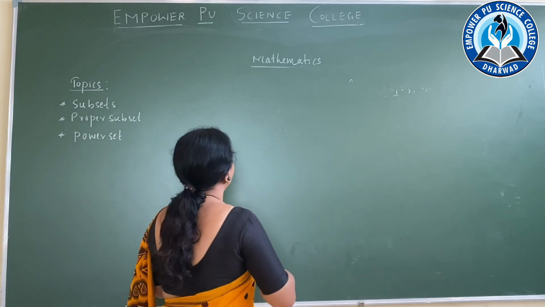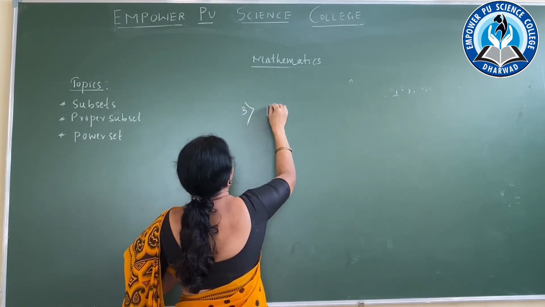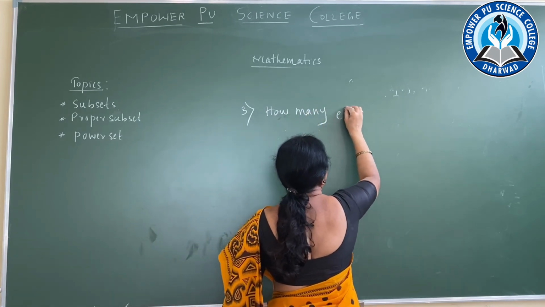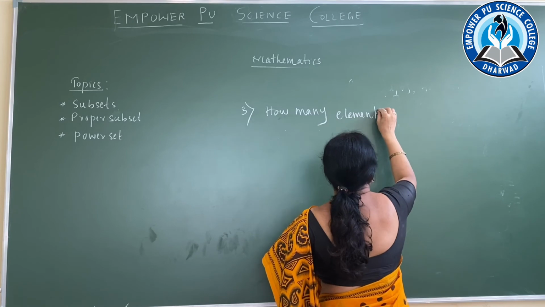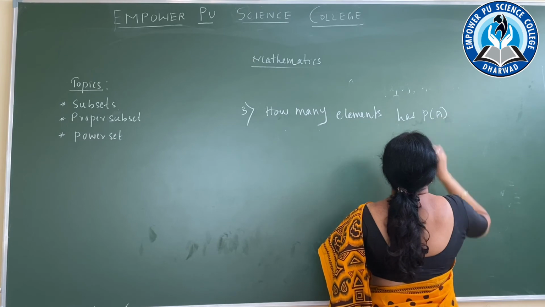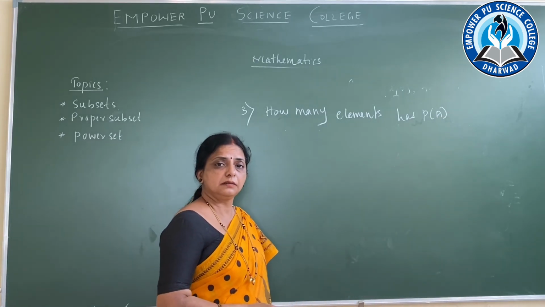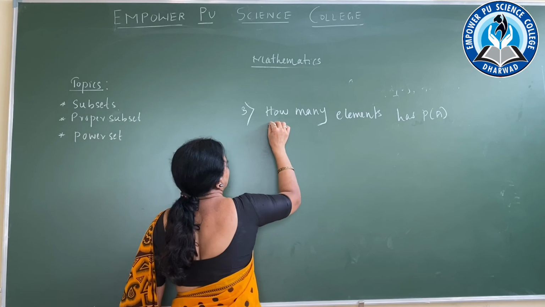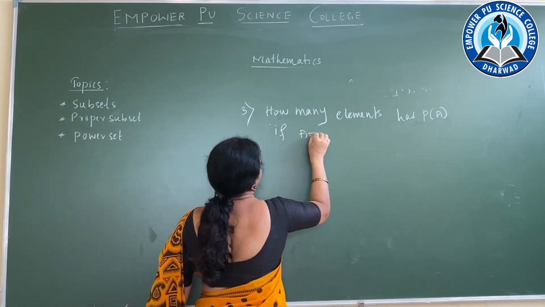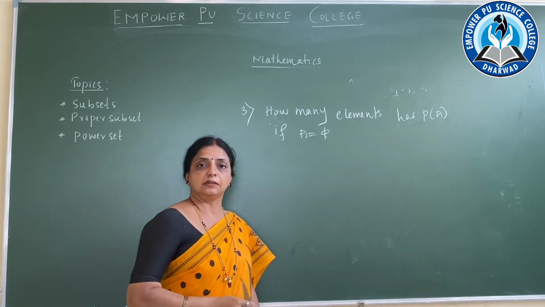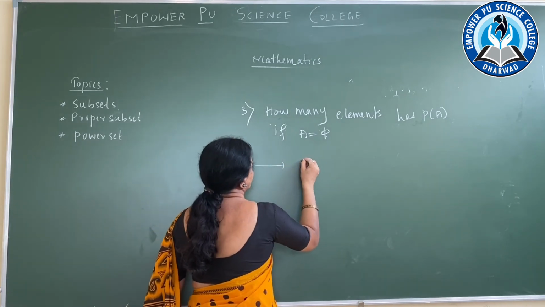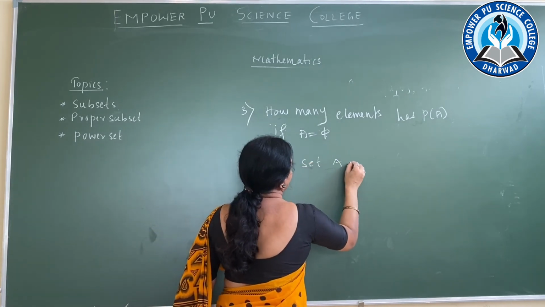Third example. How many elements has P of A, if A is equal to the null set? Set A is given, set A is equal to the null set.